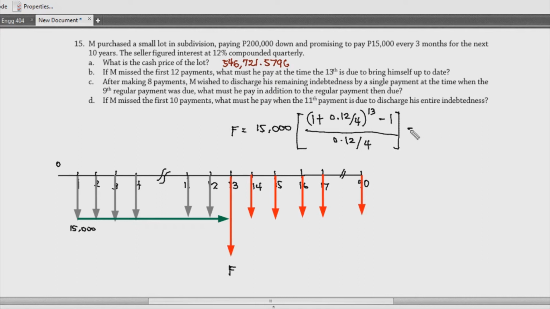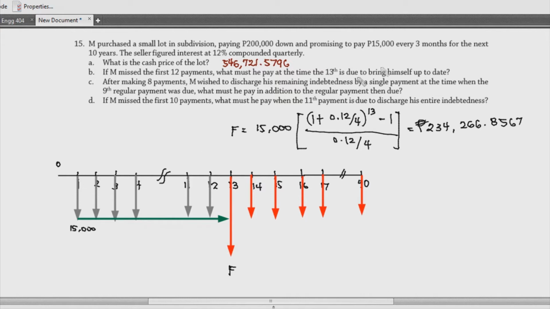Now, this should give you an answer that is equal to 234,266.8567 pesos. So, ito yung money na expected natin na dapat ibayad niya sa 13th payment just to make sure na na-compensate na niya yung kanyang payment at the end of the year from period 1.